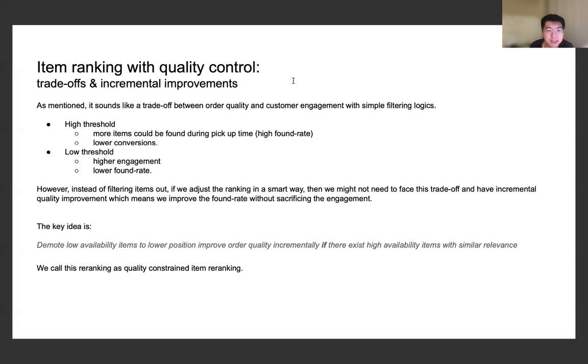The key idea is that we demote low availability items to lower positions if there exist high availability items with similar relevance, and that will help us improve order quality without hurting other metrics. And we call this quality constraint item re-ranking.